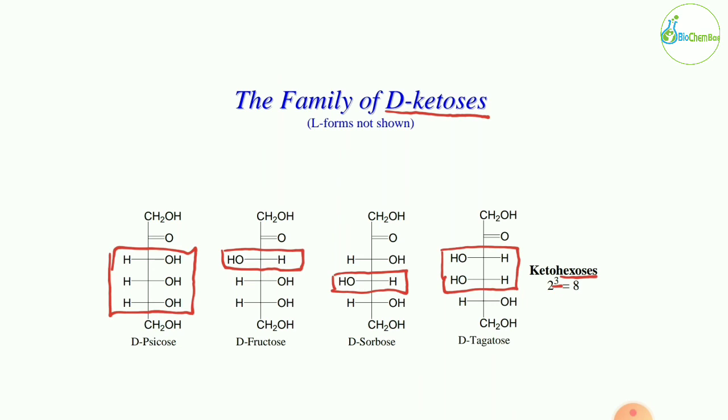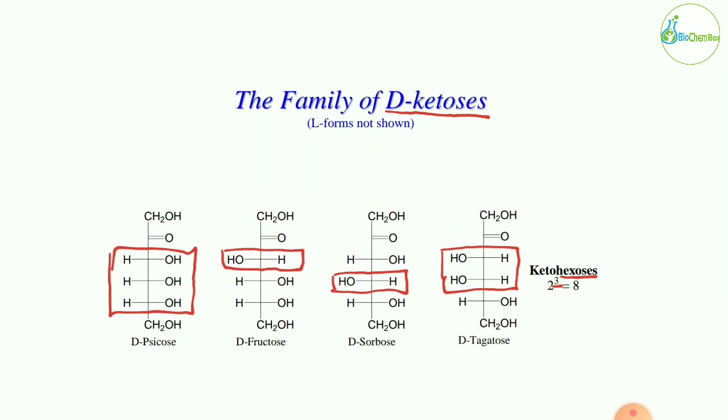According to the name, hexose means the total number of carbons would be 6, right? So 6 minus 3 would be 3. So there are 3 chiral carbons present. According to the 2 raised to n rule, n meaning the chiral carbons, 2 raised to 3 would be 8. So there are 8 stereoisomers present.